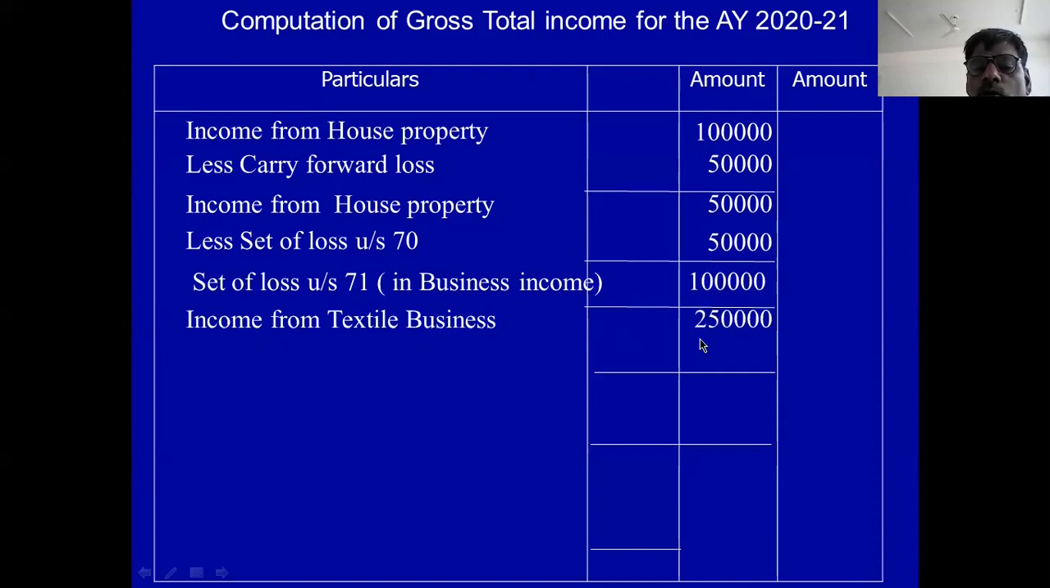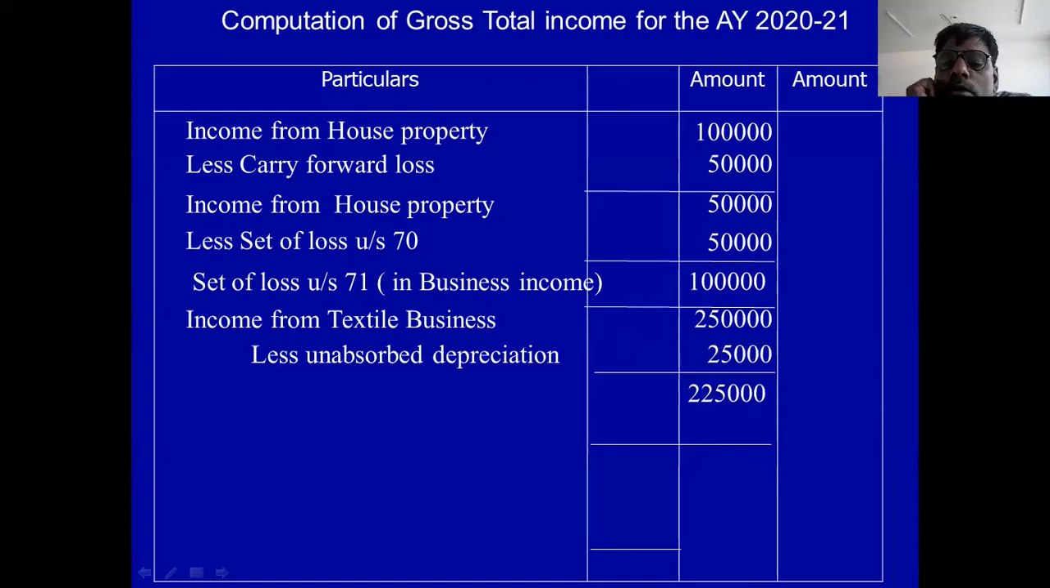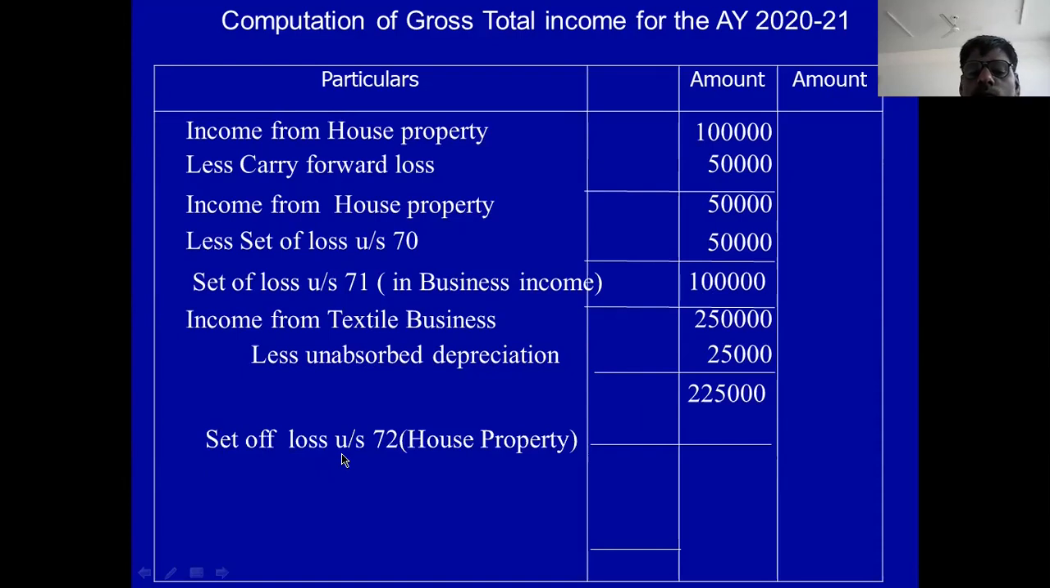So textile business is 2,50,000. Less unabsorbed depreciation 25,000. Then business income is 2,25,000. In this 2,25,000, less set off of loss under section 72, the house property loss of 1 lakh adjusted here. Balance is 1,25,000. House property income is 0. Business is 1,25,000. Okay. And you take this 1,25,000 to the next page.